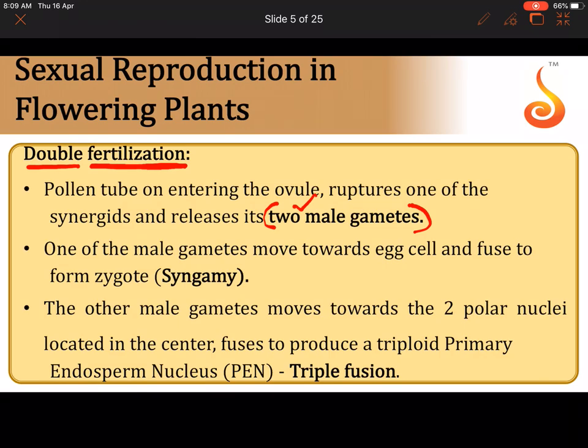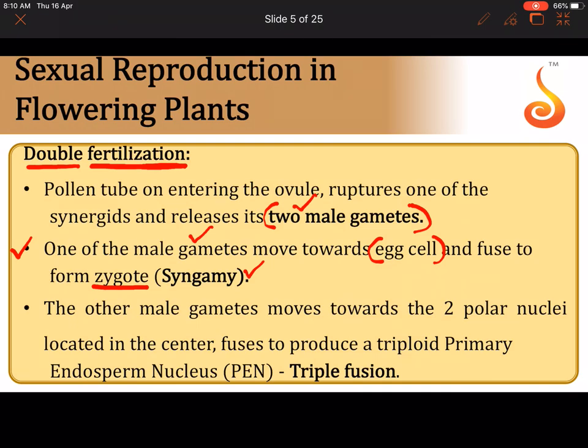Now see the second point. One of the two male gametes moves towards the principal cell, the most important cell in the egg apparatus, that is the egg cell, to result in the formation of a zygote. This is the actual fertilization. And what do we call this process? We call it syngamy. So remember, out of the two male gametes, one of them moves towards the egg and fuses with the egg nucleus, and this results in the formation of a diploid zygote.